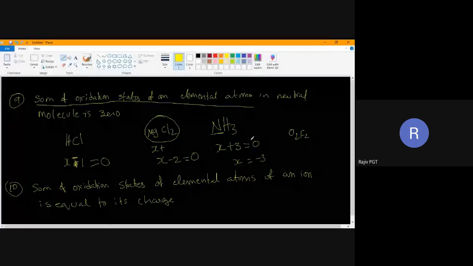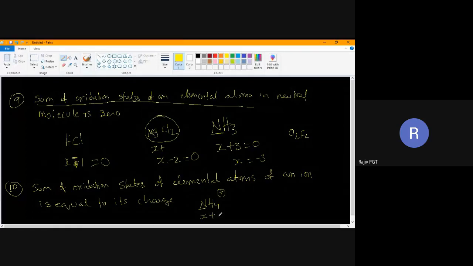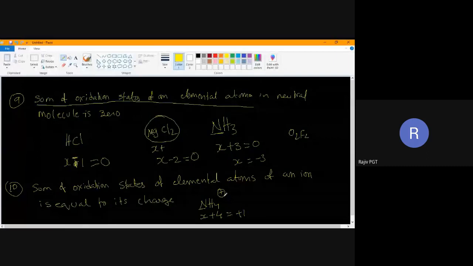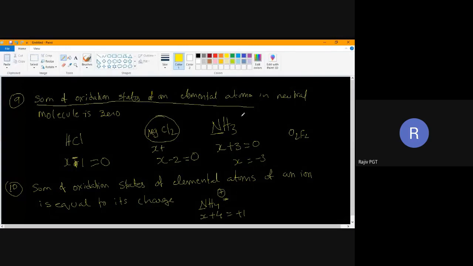Here it does not have any charge, so I have taken 0. Suppose I take NH4 plus and want to calculate the nitrogen oxidation state. I'll take nitrogen as X. Here 4 hydrogens are there, each hydrogen is +1. So X plus 4 is equal to +1. Why have I written +1? Because here it has a positive charge. There it did not have a charge, that's why I took 0. I will explain the negative charge case also. The sum of oxidation states of elemental atoms of an ion is equal to its charge.